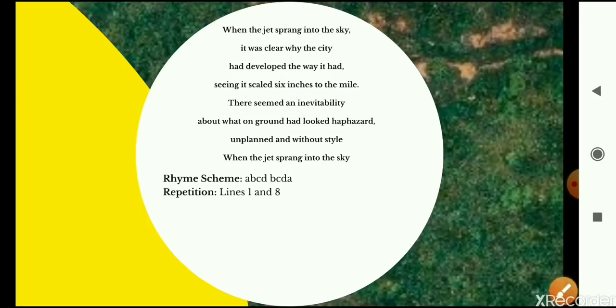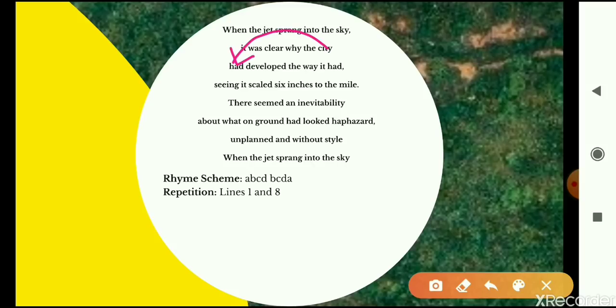Let me discuss. Look at line number 2 and line number 3. It was clear why the city had developed the way it had. You see, this sentence is being carried forward, but it is divided into two separate lines in the poem. So we say that this is an example of enjambment here. Also, now look at line number 5 and line number 6.